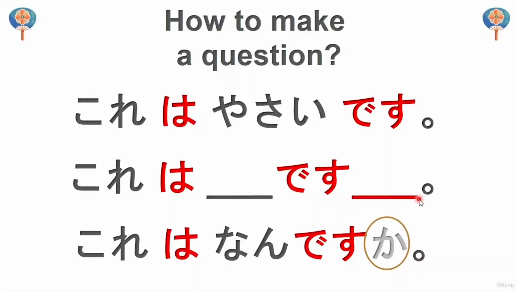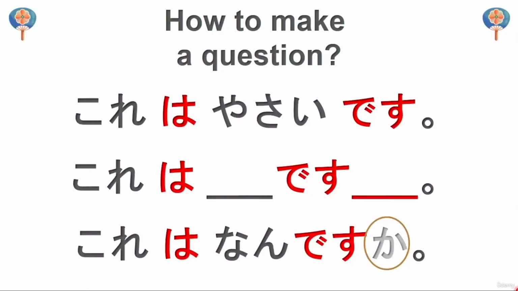Now, why do we do this? Because instead of this first empty space, we put the word nan. Nan means what in Japanese. So, kore wa nan desu ka? Ka is a question marker that we put at the end of the sentence. When you see ka, you know it's a question. So, kore wa nan desu ka? As for this, what is it? So what is this? That's how we make our question.